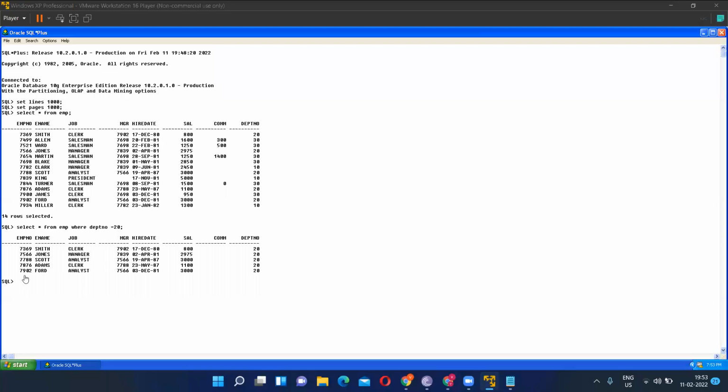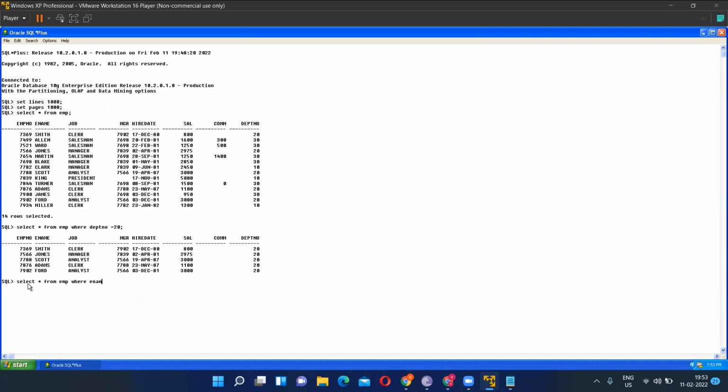Underscore means single character. Okay, so do you have to remember this? Okay, guys, now I wanted the employees whose e-name starts with T. Can you tell me the query for employee name starting with T? Select star from EMP where